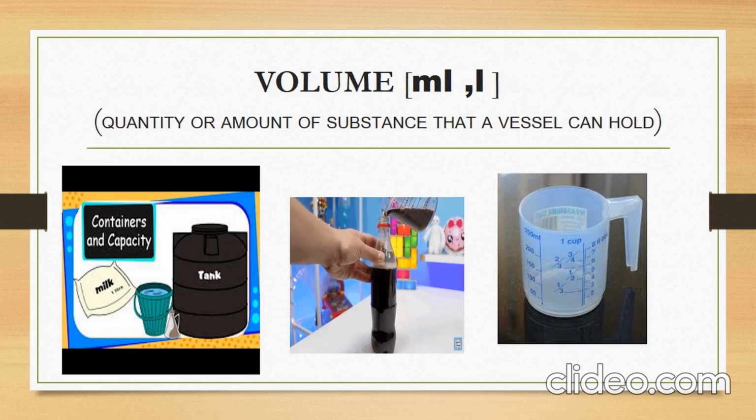Volume is the quantity or amount of substance that a vessel can hold. We measure volume with a measuring cylinder. The standard unit of volume is liter. We measure smaller volumes in milliliters.